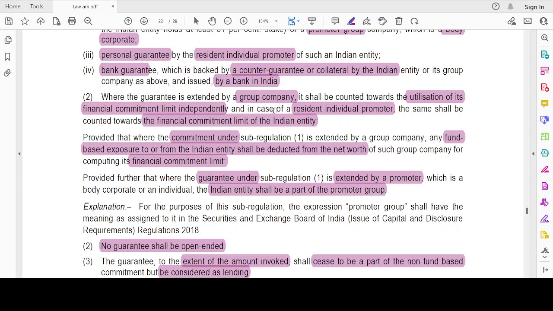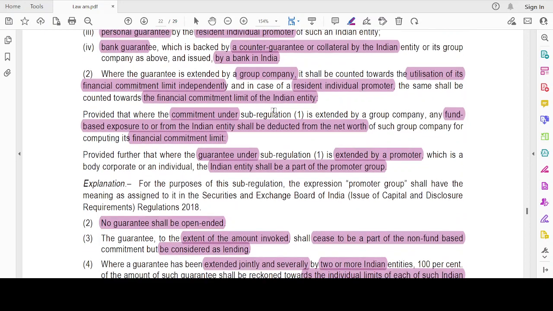See, while the guarantee is being issued by the group company, then for the group company there will be some particular limit, right? Financial commitment limit that has to be compared. Okay, that has to be checked. But if the guarantee is issued by a resident individual promoter, then it will be added and compared with the financial commitment limit of that particular Indian entity to which he is a promoter.